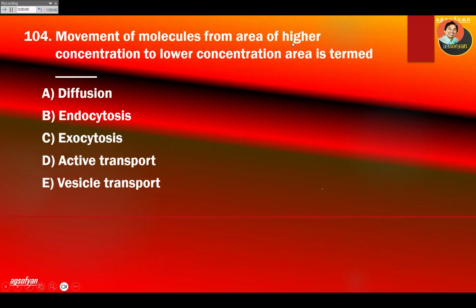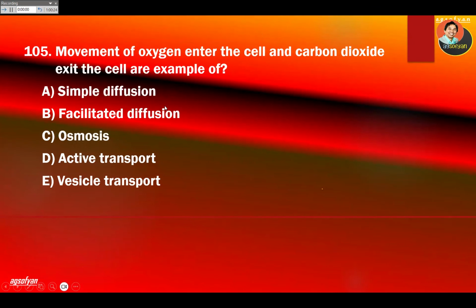Movement of molecules from an area of higher concentration to lower concentration. So this is higher to lower, it is called diffusion. Movement of oxygen entering the cell and carbon dioxide exiting the cell is an example of oxygen that can diffuse into the cell easily.